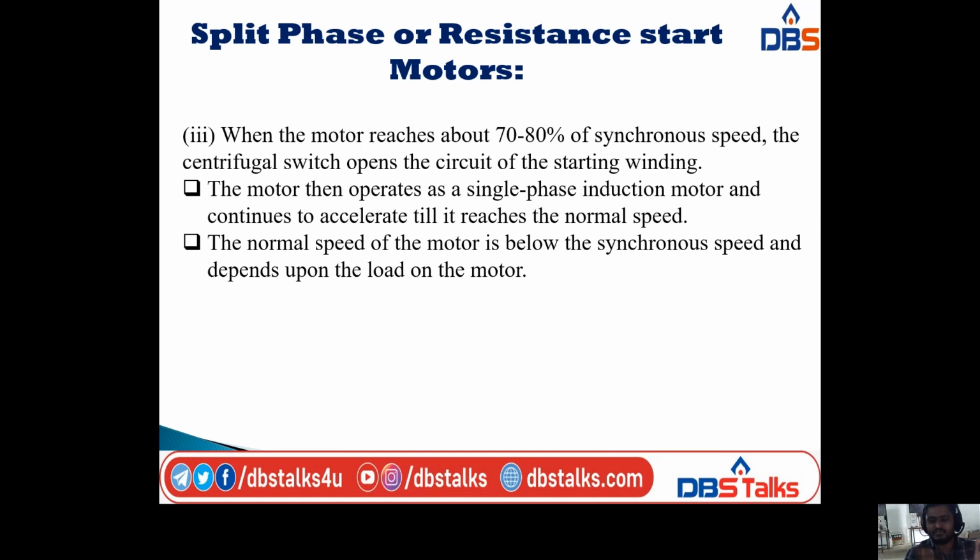Actually, in the diagram, one switch is there. The switch opening removes the starting winding, or auxiliary winding, from the circuit. That means the motor operates as a single phase induction motor and continues to accelerate till it reaches the normal speed.